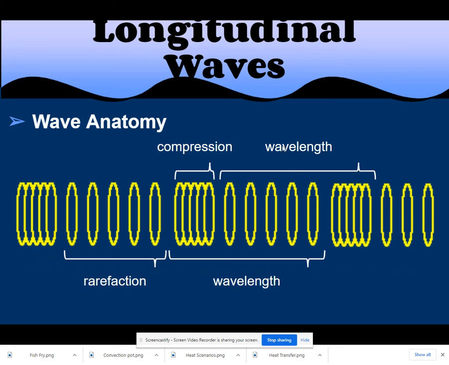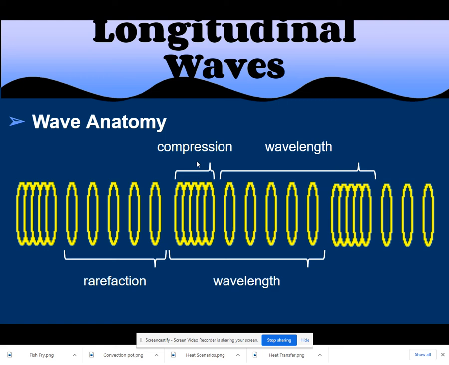There's two main parts of a compressional wave. You've got the part where it's squished or compressed together. That's called a compression. Makes sense, right? Compressed areas are the compression. And then you've got this area where it's stretched apart. That's called rarefaction. There's going to be another word later called refraction. Sounds kind of like it, but it's a totally different thing. The stretched out part of a sound wave or a compressional longitudinal wave is called rarefaction. Rarefaction. Like it's rare and it's a faction. Not a fraction, a faction. Rarefaction. Then the squished together part that's compressed is called a compression.